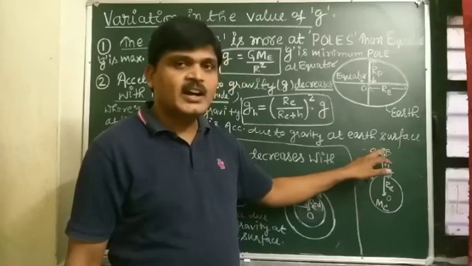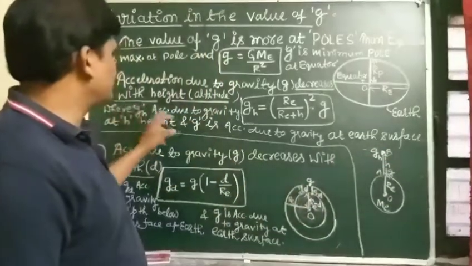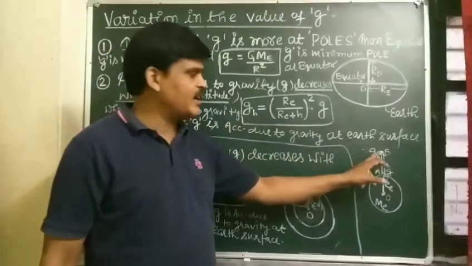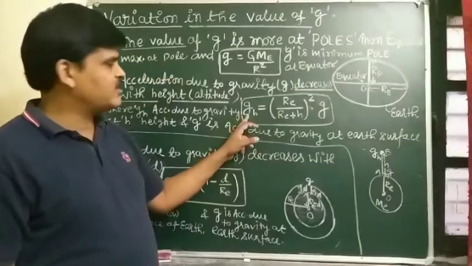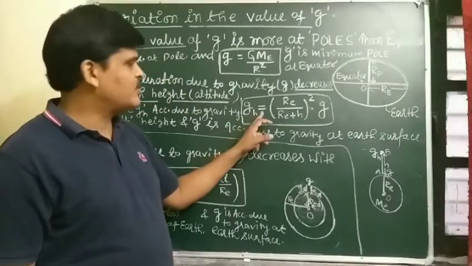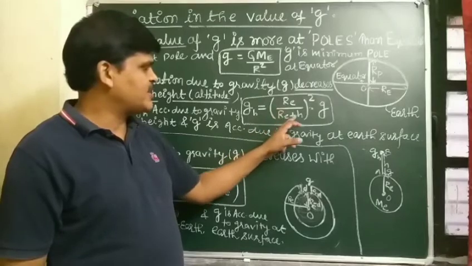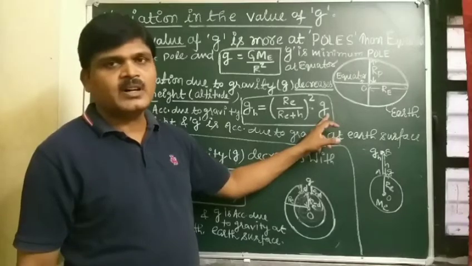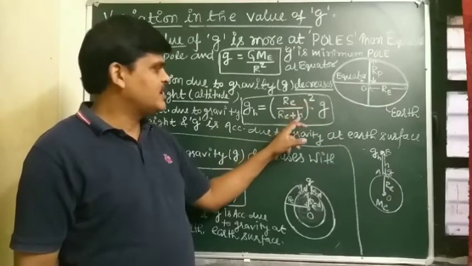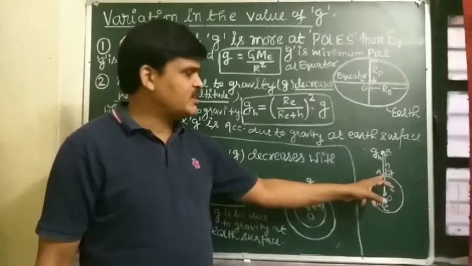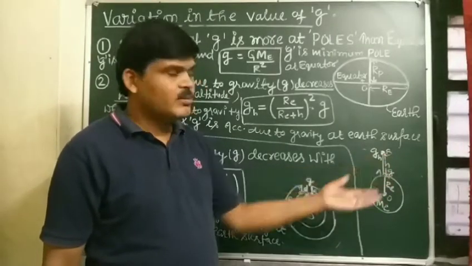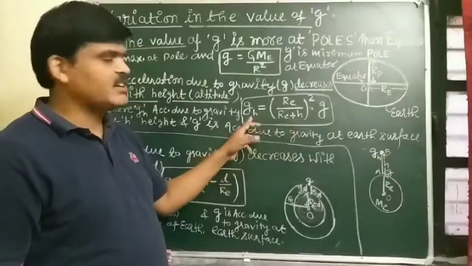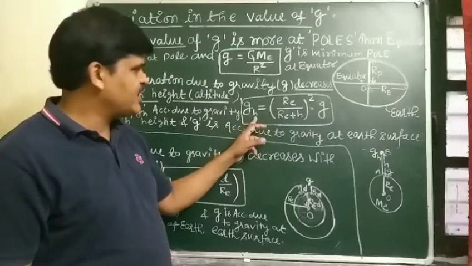So acceleration due to gravity decreases by increasing height, and the formula comes out to be, student, g_h. g_h, that is the acceleration due to gravity at h height, which is equal to R_E by R_E plus h, whole square, into g. And g is acceleration due to gravity on the surface of Earth, R_E is the radius of Earth, and h is the height through which the object is taken above the Earth's surface. So h is the height where acceleration due to gravity is g_h.